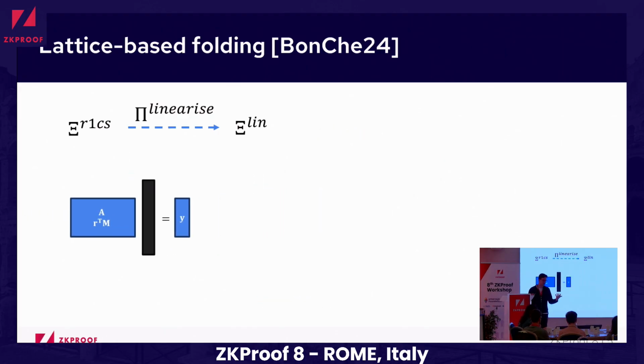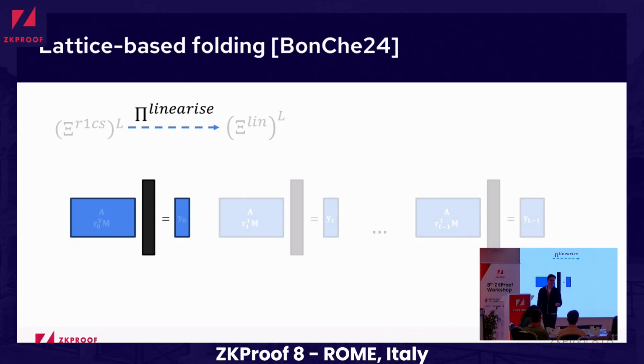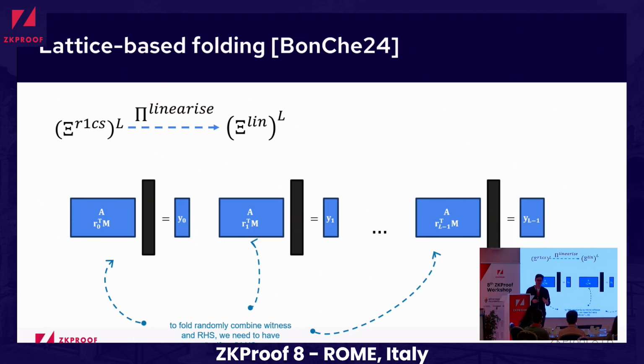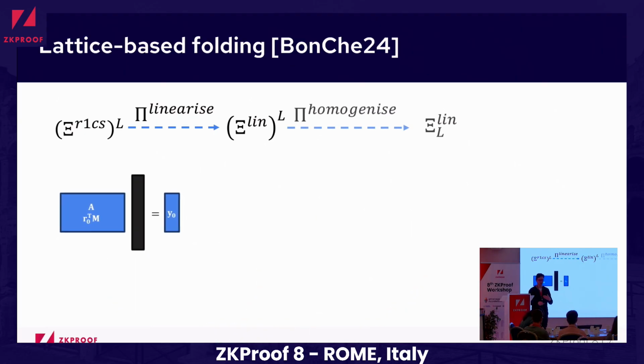And now, since we talk about a folding scheme, as I said at the beginning, we don't have one relation, but actually we have many relations. We have L many of them. So if we have L many of them, and we want to apply this linearization step individually, it happens that we end up with relations which are slightly different. For example, this M is the same, but this R, which is an artifact of this linearization, is different. So we would like to do something to make them similar, to make the left-hand side the same, so that we can apply folding.